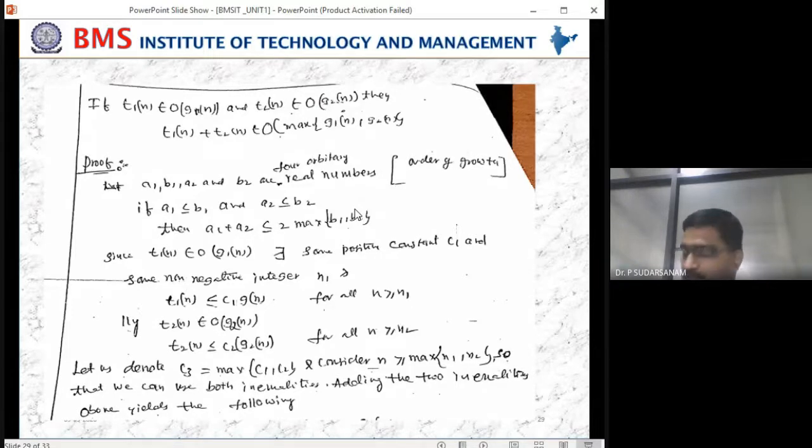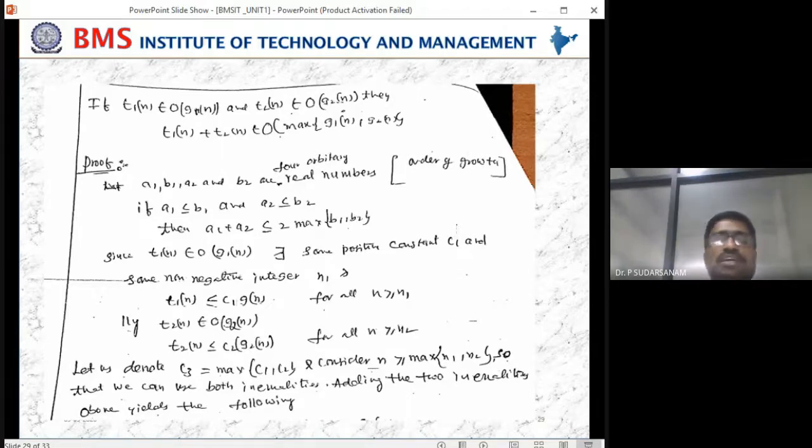Now A1 plus A2 is 1 plus 3, which is 4, less than or equal to 2 into maximum of B1 comma B2. B1 is 2, B2 is 4, so the maximum of 2 comma 4 is 4. 2 into 4 is 8. So 4 is less than or equal to 8, and the condition is satisfied. That is the mathematical equation we have to take.